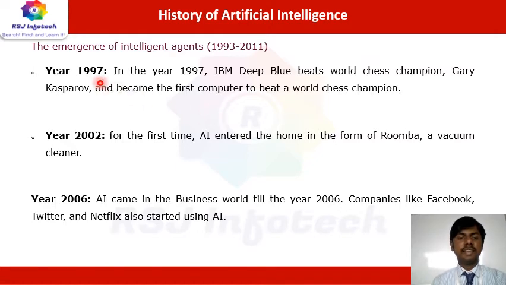So in the year of 1997, IBM Deep Blue beat the world chess champion. Gary Kasparov lost, and it became the first computer to beat the world chess champion. It happened in the year of 1997.